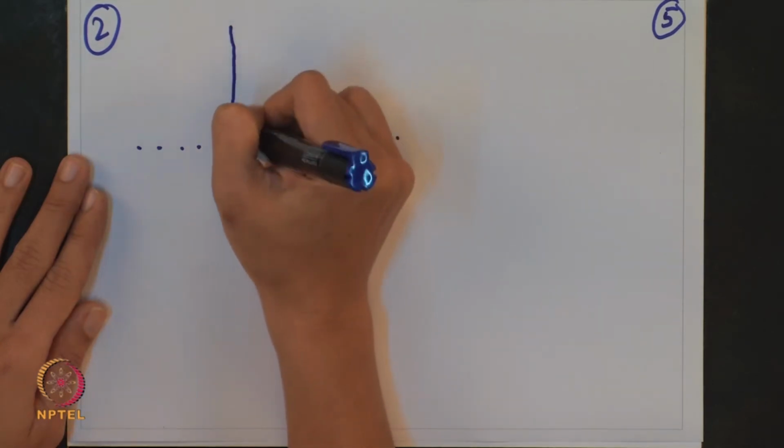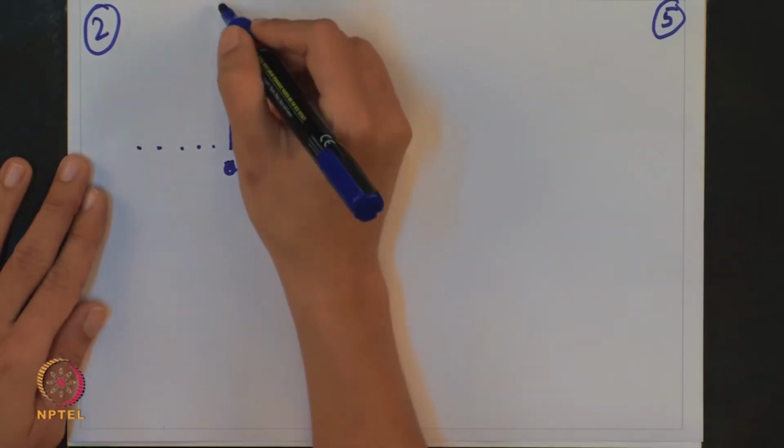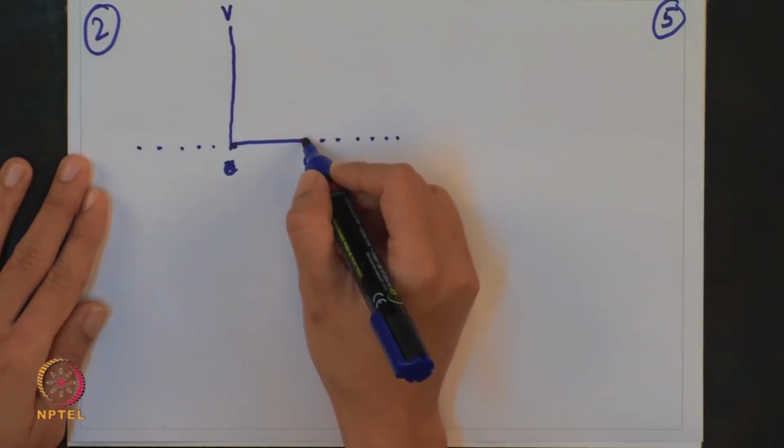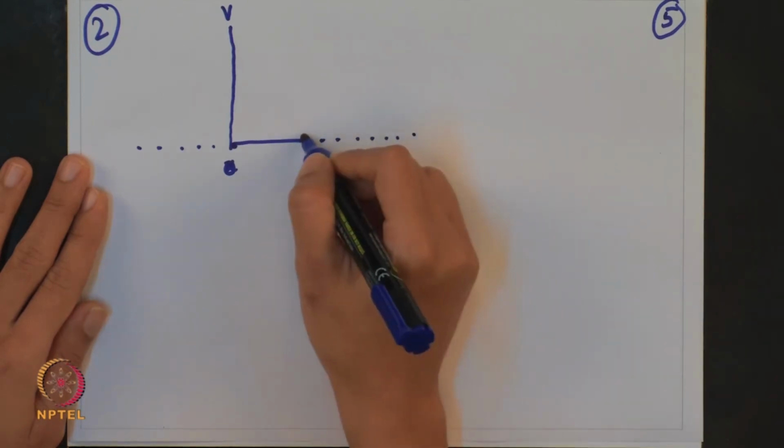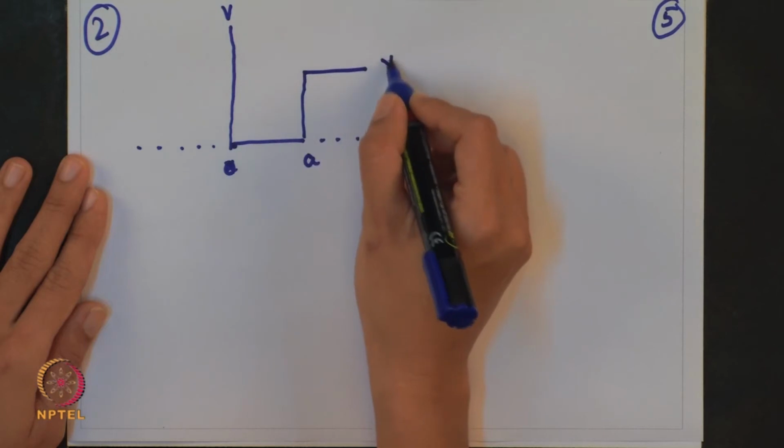So, at x less than 0, V is infinity. This is your V axis, and for x greater than A, V is equal to V0, some V0.